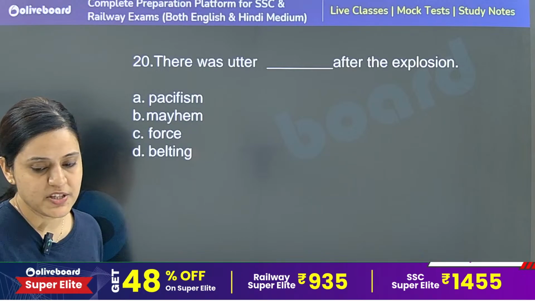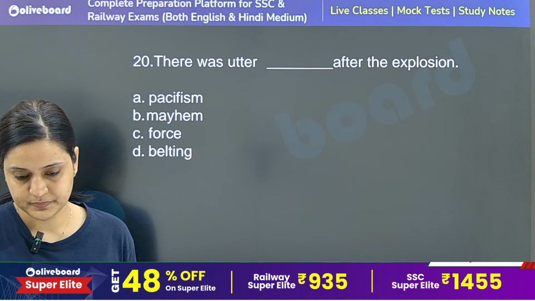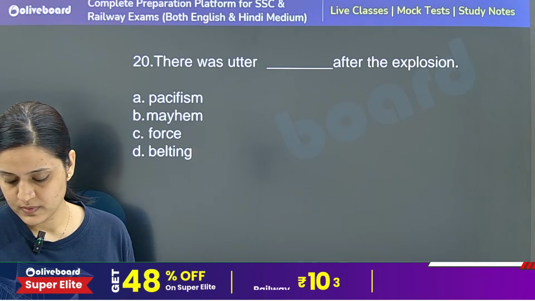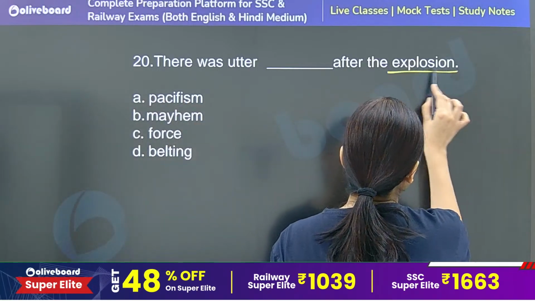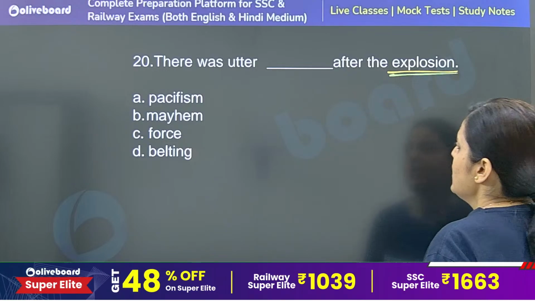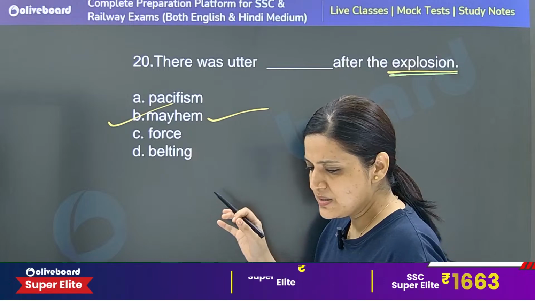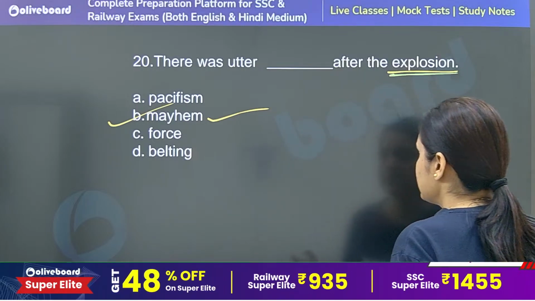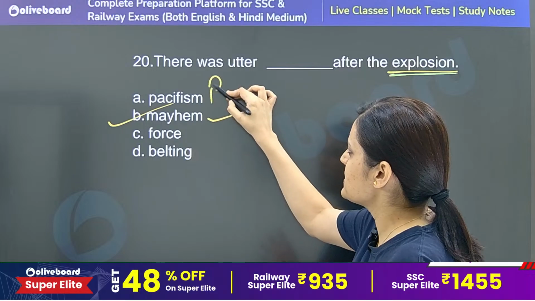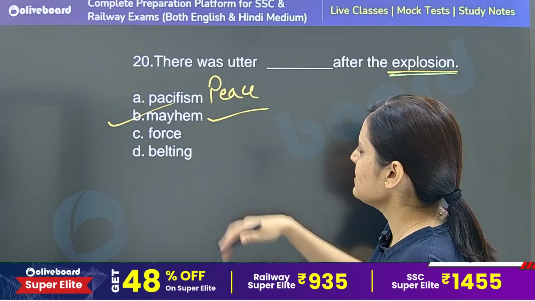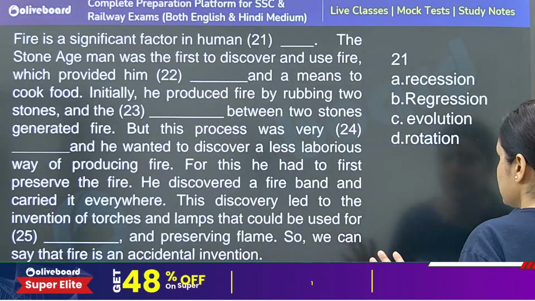There was utter dash after the explosion. Obviously, utter dash after the explosion. We are talking about something that happened after the explosion. So there was utter mayhem, chaos, turbulence, disorder. So that is what the context is. So option number B is definitely the correct answer. Pacifism is completely peace, so that might be the antonym of this word. Force and belting are not making the correct context. Option number B is the correct answer.